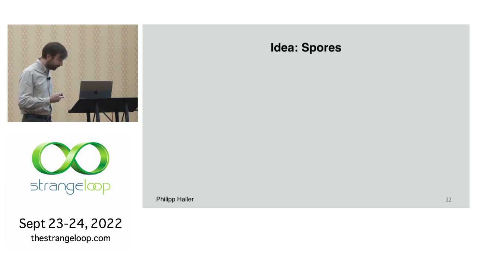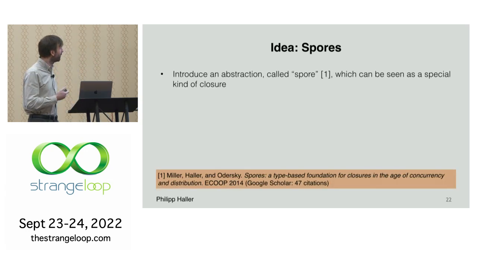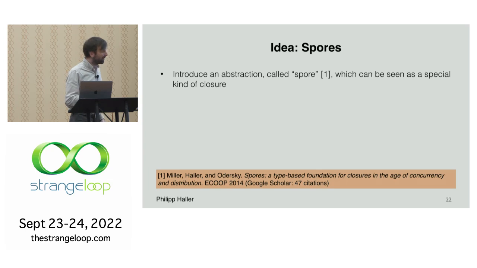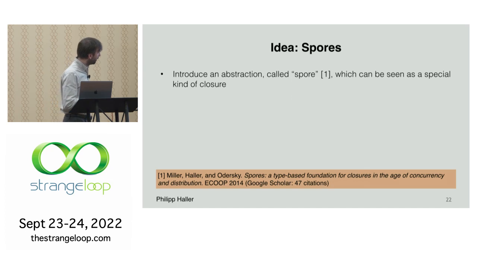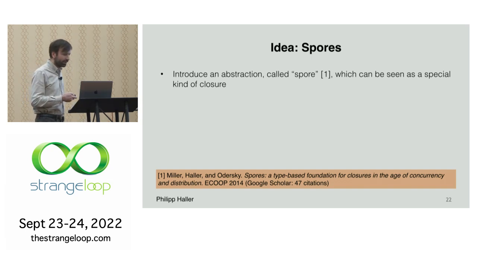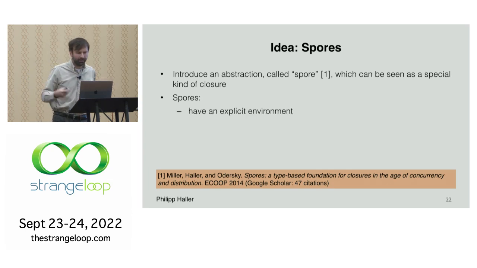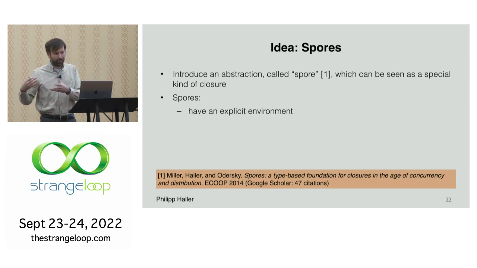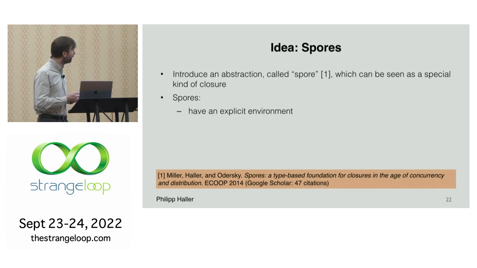And so what's the idea? The idea is, it's called Spores, okay? And this is actually not a new idea. In fact, Spores were introduced a few years ago in a research paper by Heather Miller, Martin Odersky, and yours truly. And so it's not a new thing. And what a spore is, essentially, is a special kind of closure where the environment is explicit, okay? So it's not implicit that you just refer to something you want to use, but you actually have to make an effort to include something in the environment of a spore.